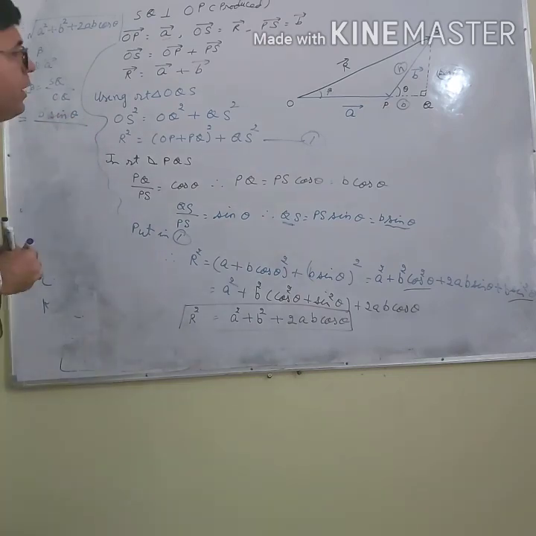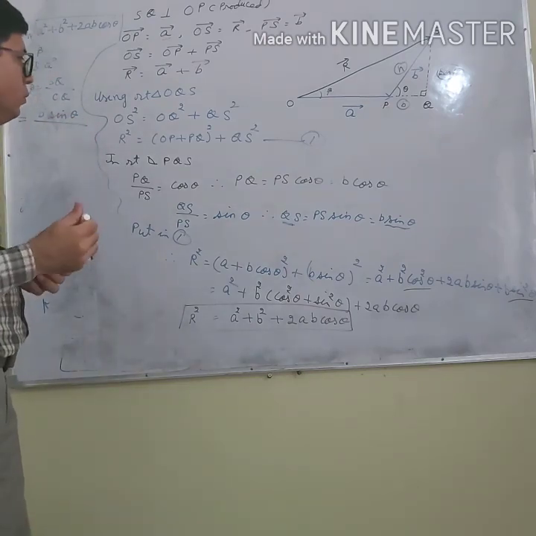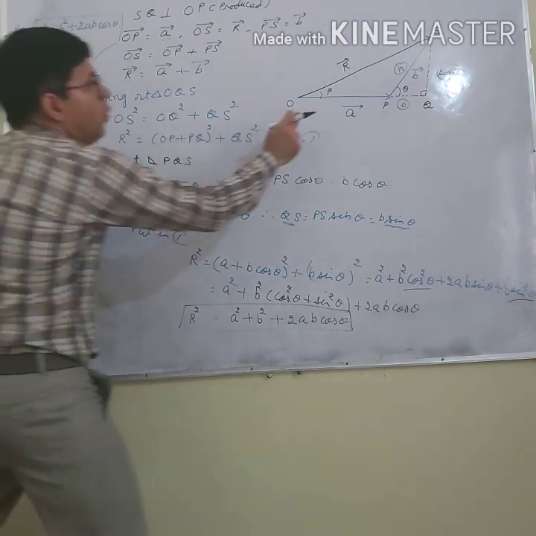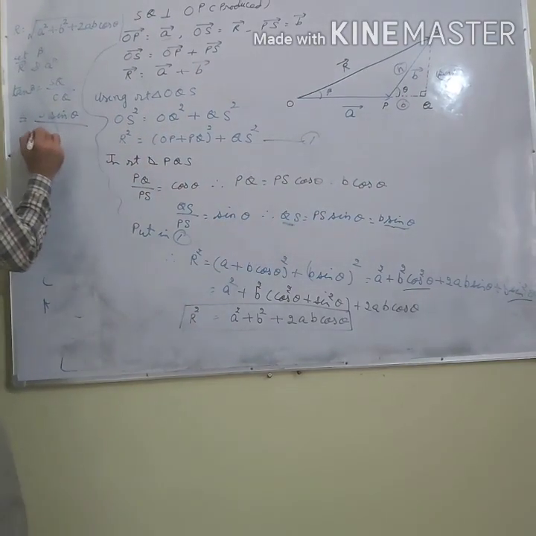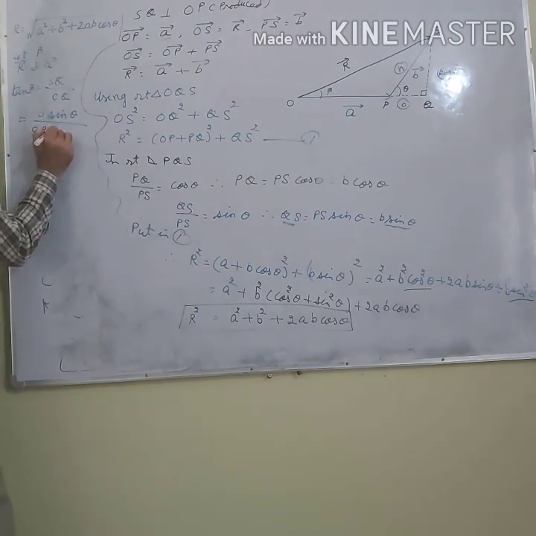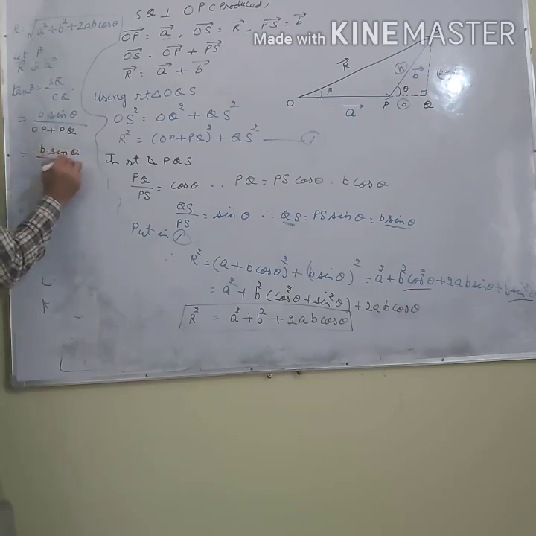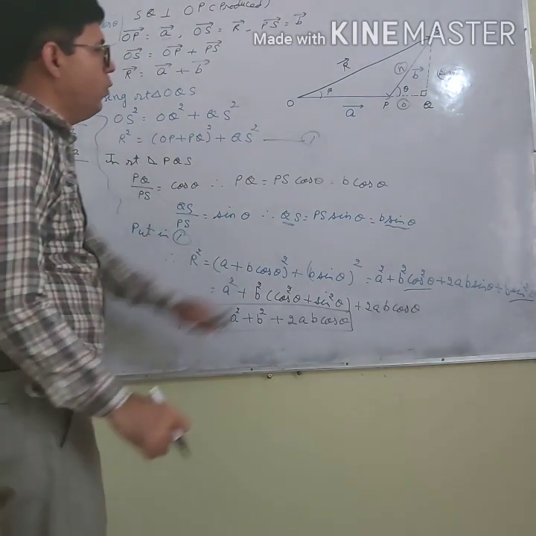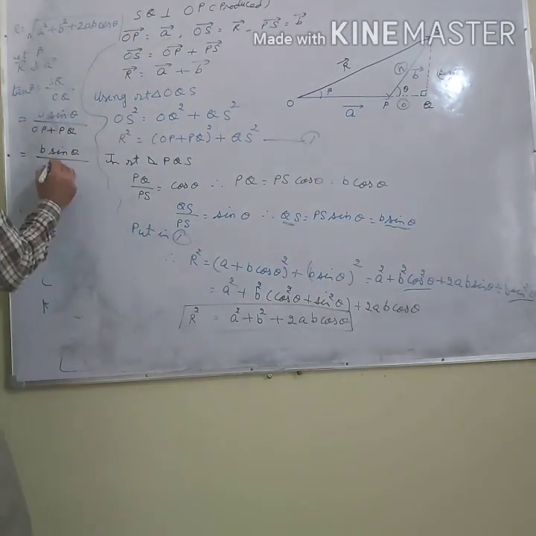And what is OQ? OQ equals OP plus PQ. OP equals A, and PQ is B cos theta.